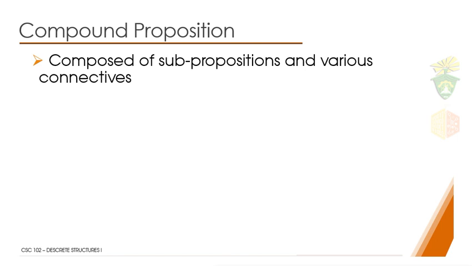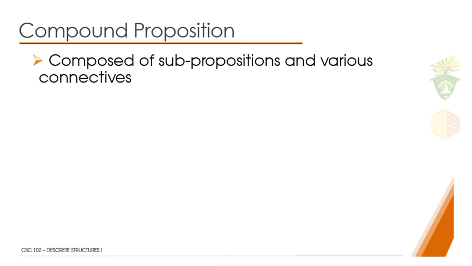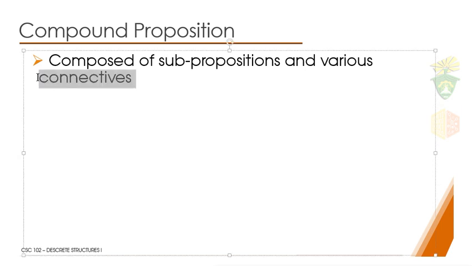Okay, so now let's proceed to compound proposition. Compound propositions are composed of sub-propositions and various connectives. Basically, compound propositions are sentences that contain one or more propositions, and along with those propositions, we have what we call the connectives. These connectives, what they are and how we can use them, will be discussed in the next lecture video.